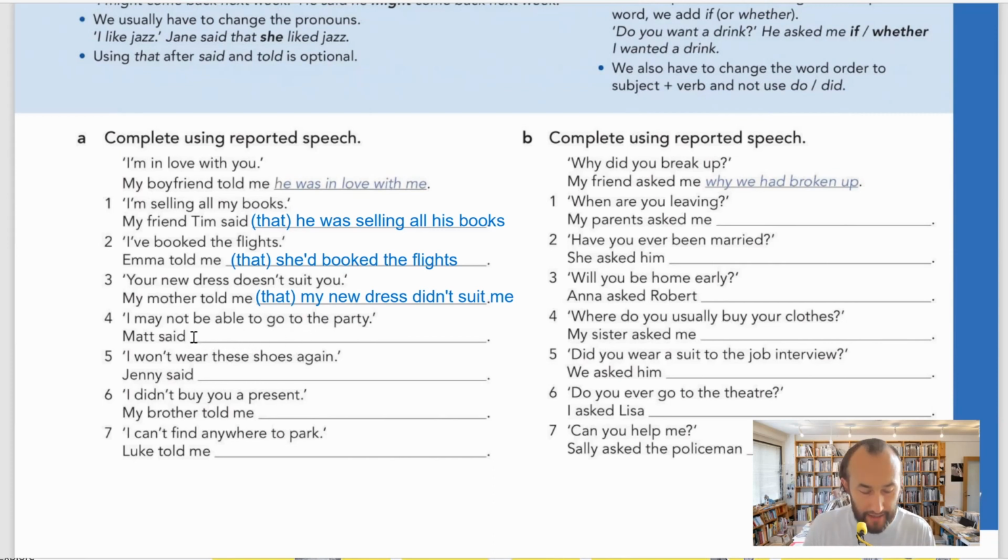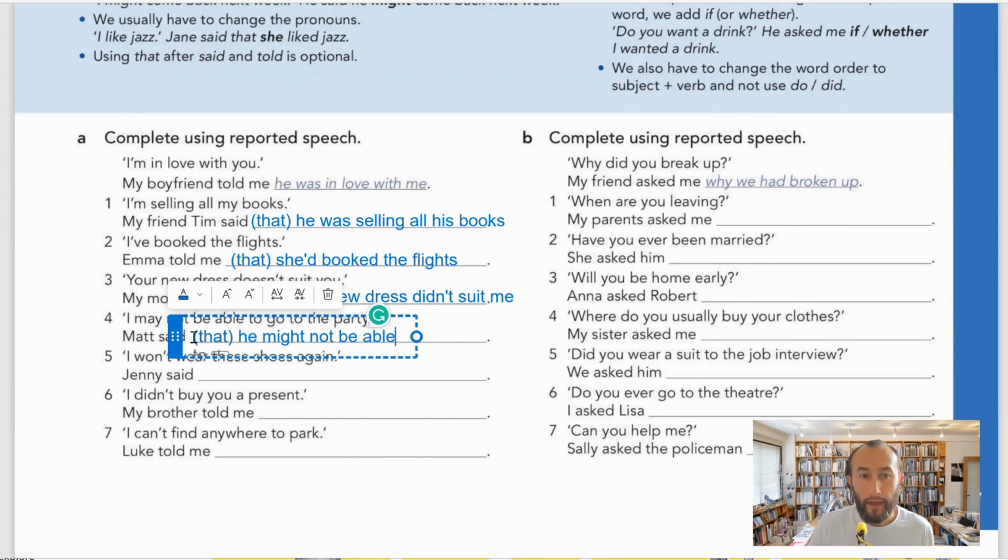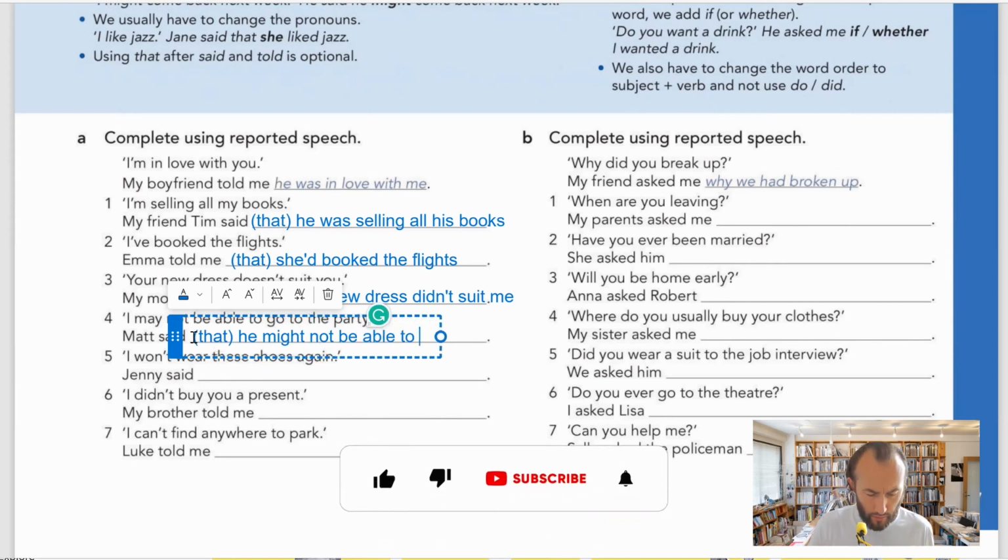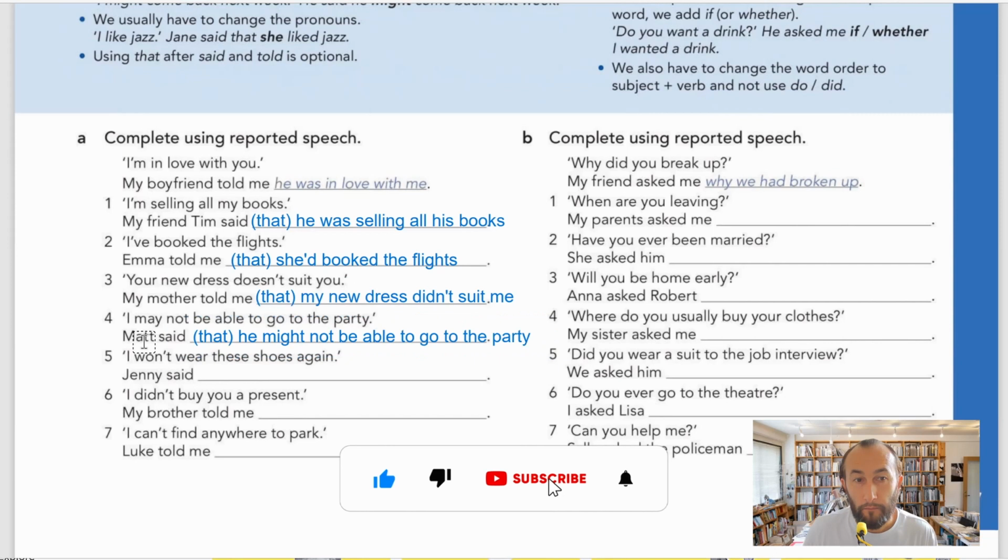Number 4, I may not be able to go to the party. So Matt said that. So Matt is a man or a boy. So he said, I might not be able to go to the party. So I changed to he. Sorry, he said I may not be, right? So may we change to might. So he might not be able to go to the party. Matt said that he might not be able to go to the party.